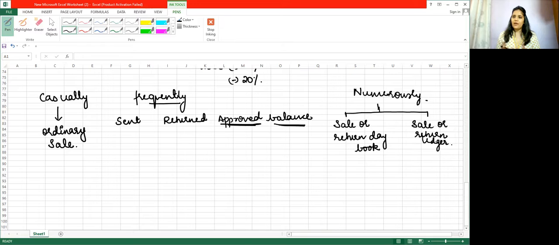Okay, so these are prepared in the memorandum books. Once the goods are approved, the sale entry is passed, and again at the year end, whatever is the balance, we pass the two entries.